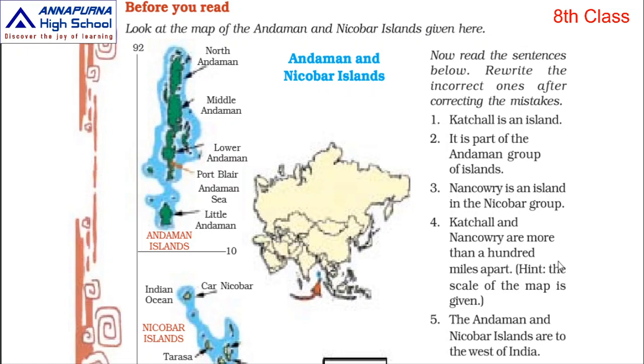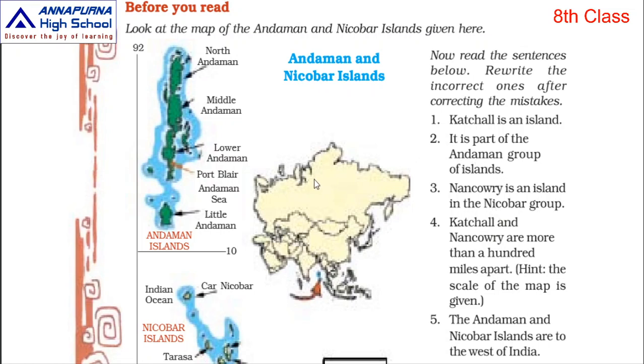You should identify it. Some children have done this exercise, some of you have not. What I came to know through phones is that some of you have done it and some have not, because you didn't understand it. So now I'm going to explain clearly. Read the sentences below. Rewrite the incorrect ones after correcting the mistakes. That means if a sentence is wrong, you need to write the correct answer also.